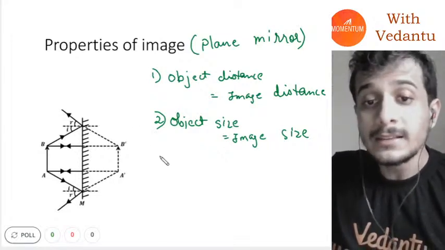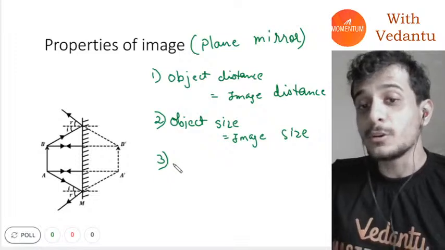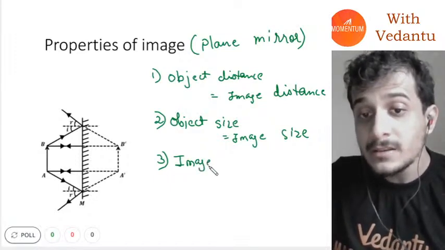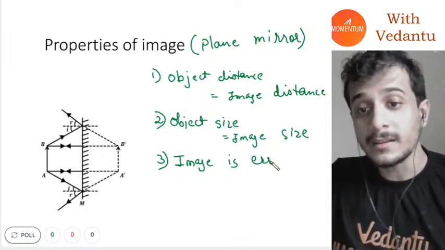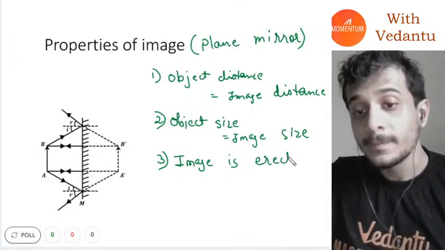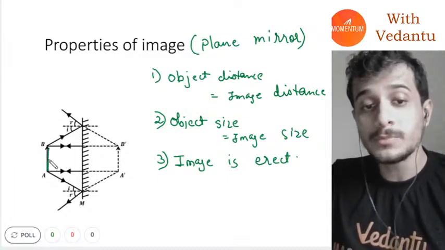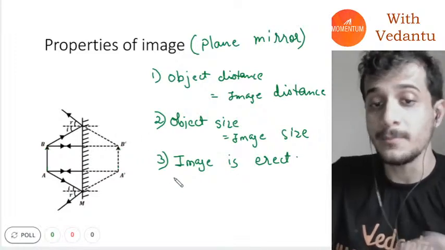The third is object size, image size, object distance, image distance. Then I have the third one, the image is erect, E-R-E-C-T. Erect as in upright. If the object is like this, the image will also be like this. This is called an erect image.